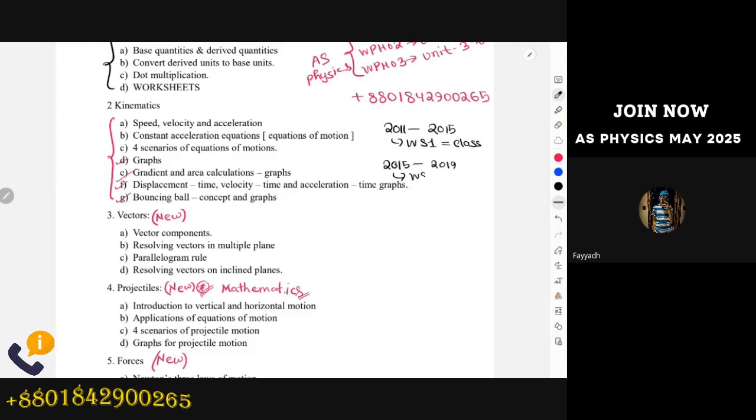This is going to be worksheet 2, and it is going to be your homework. You need to submit the homework in our classroom, and after the homeworks are done, I will receive all of them and check them, and then we're going to do a problem-solving class for the homeworks. The main motive of doing these old papers in the worksheets is that in our year-wise classes we will complete 2019 to the latest paper we can find. I'm not sure if I'll be able to find the January 2025 paper for the May 2025 session, but if I can collect that, then obviously we'll solve that also.